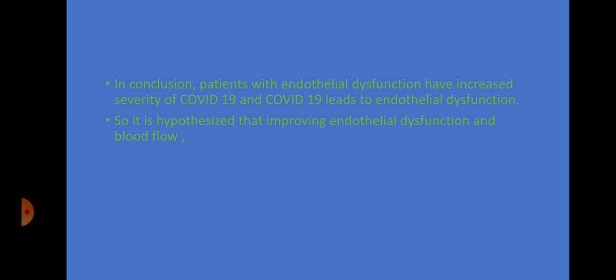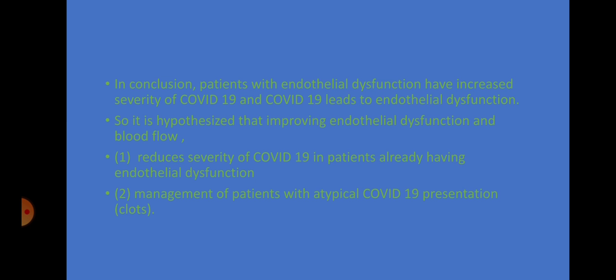So, it is hypothesized, meaning that it is not proved by confirmatory studies, that improving endothelial dysfunction and blood flow will reduce the severity of COVID-19 in patients already having endothelial dysfunction and in the management of patients who present atypically with COVID-19, like clots in brain or heart.